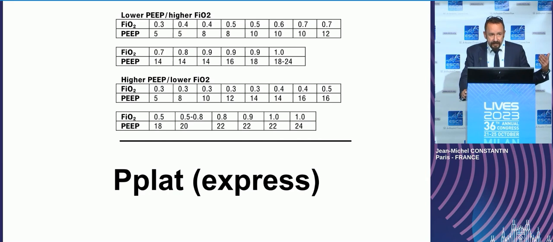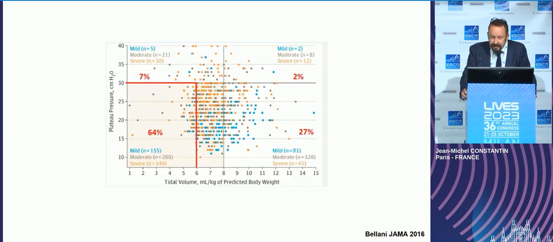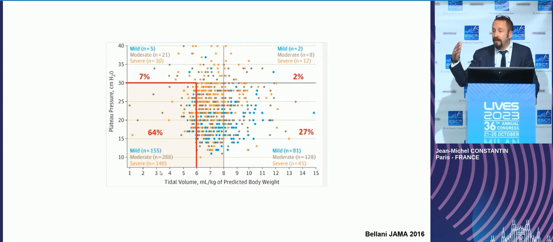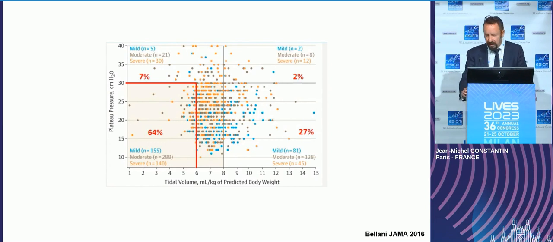The EXPRESS method, increasing PEEP to reach a plateau pressure around 28 or 30, is probably quite interesting. If we look at the results of the LUNG SAFE trial, a lot of our ARDS patients are not in this good way to set PEEP, whatever the method you use, EXPRESS or PaO2 FiO2 table.